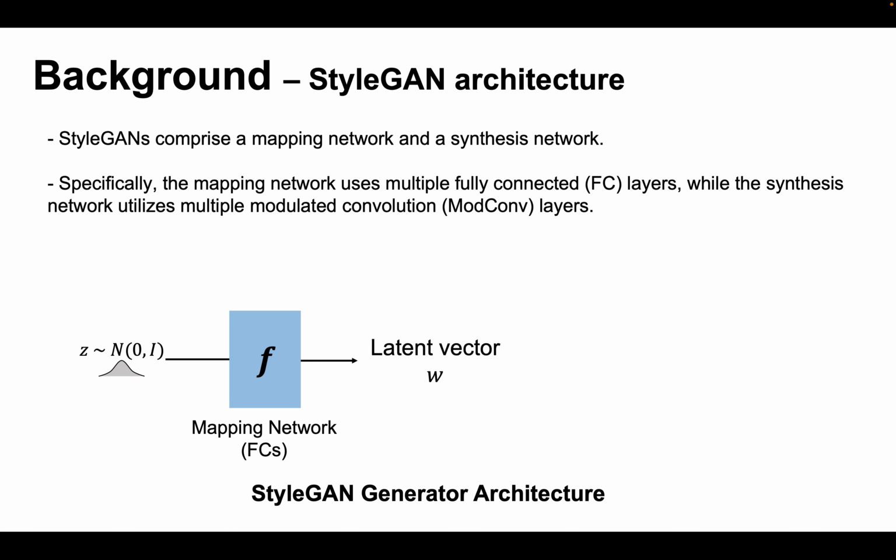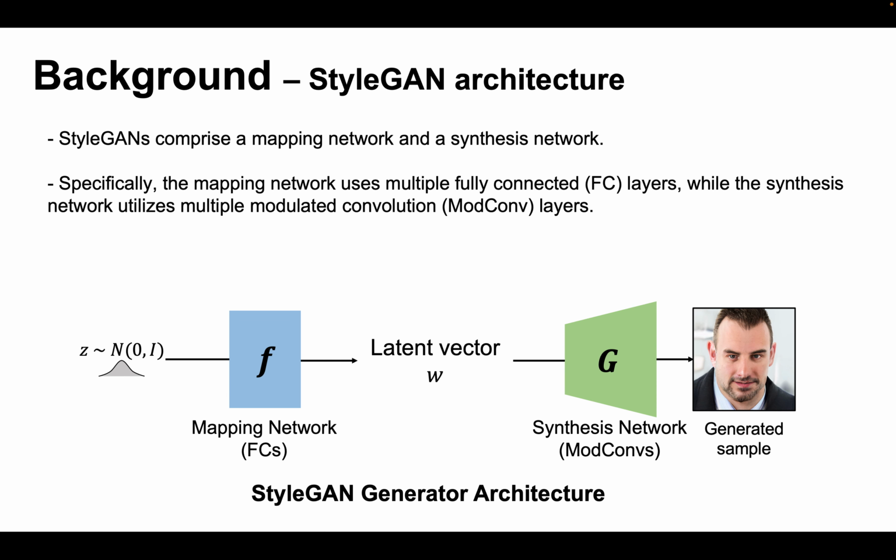Let's start with an overview of the StyleGAN architecture. StyleGAN consists of a mapping network and a synthesis network. The mapping network uses multiple fully connected layers, and the synthesis network uses multiple modulated convolution layers. In our paper and this presentation, we call the latent vector the output of the mapping network, which takes noise Z as input. We focus on the latent vector W, known for its semantic disentanglement and extensive usage in image editing research.